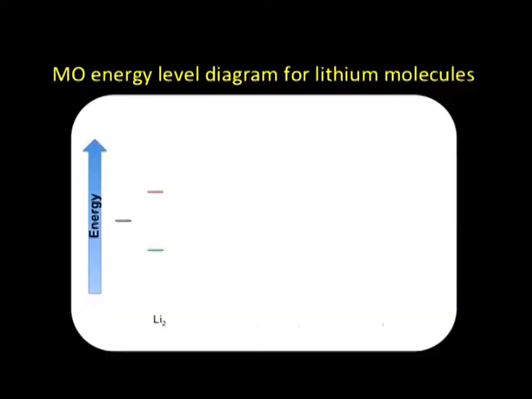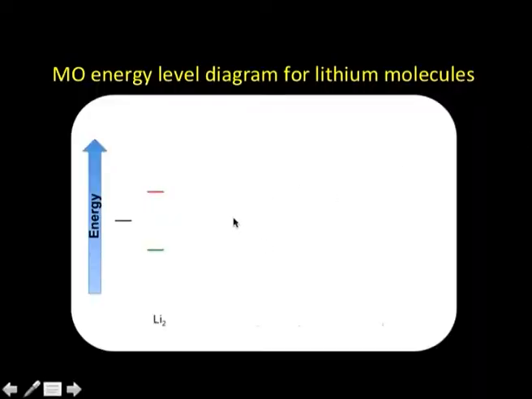Now, let us see how we extend all these basic ideas about molecular orbital theory to metals. We will take the example of lithium, and let us imagine lithium metal to be a very large molecule made up of a large number of lithium atoms. As I build up this lithium metal by combining one atom at a time to make a large array of lithium atoms, what do I get according to molecular orbital theory? Suppose I am thinking of Li2, a diatomic molecule. The electronic configuration of lithium is 1s2 2s1, that is, there is only one valence electron in the 2s orbital.